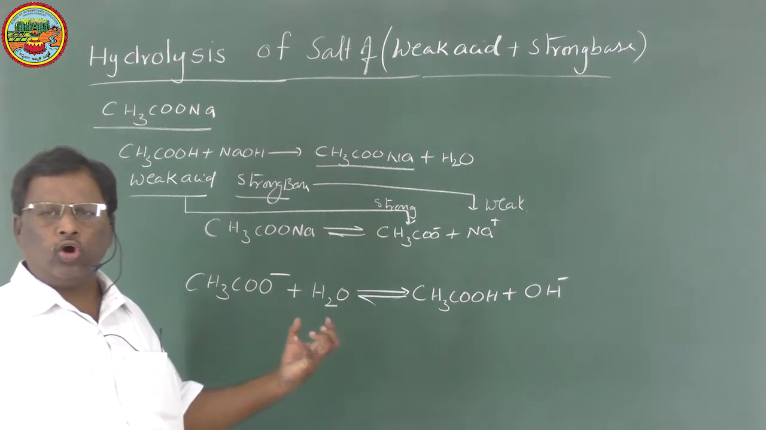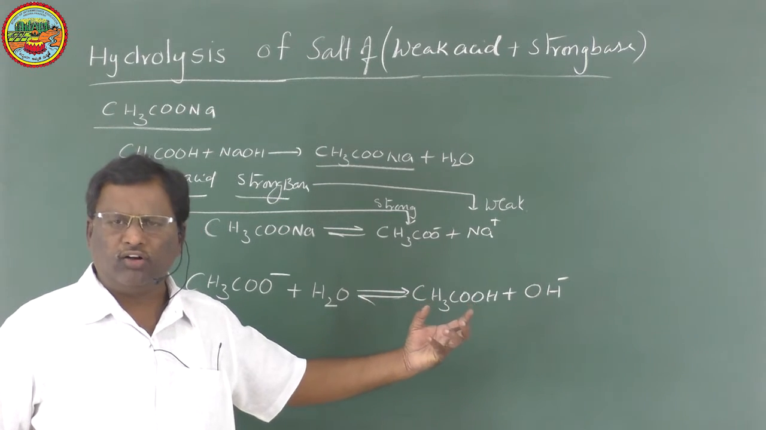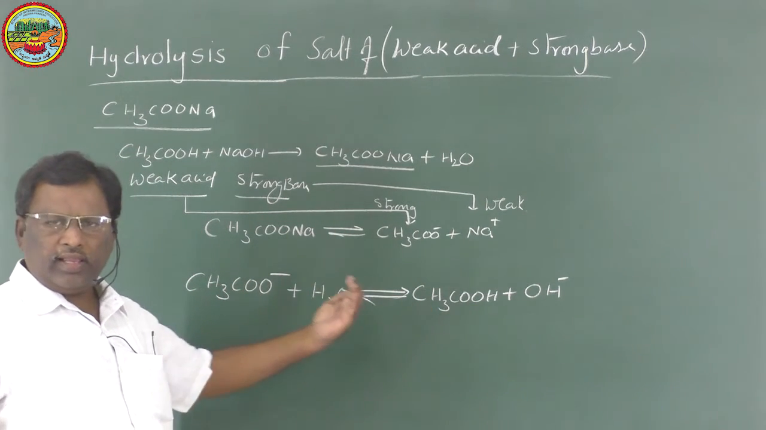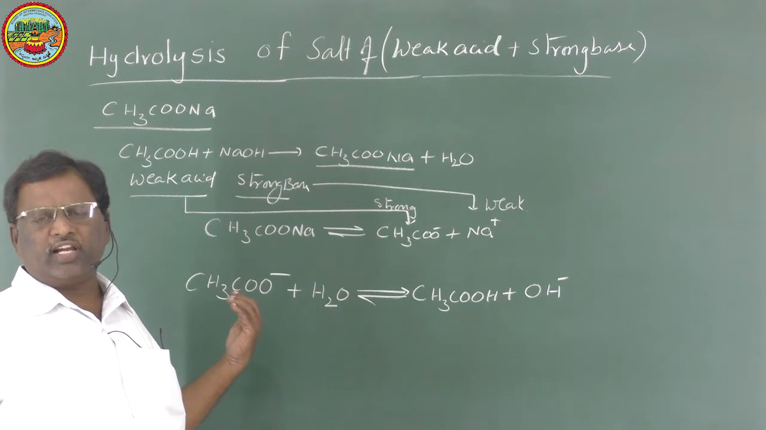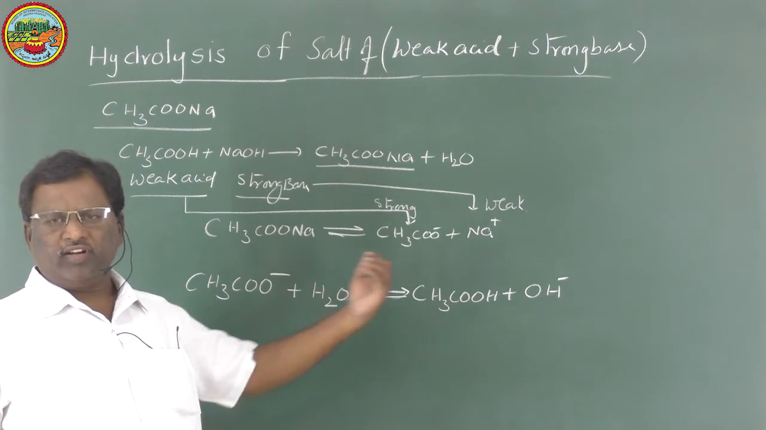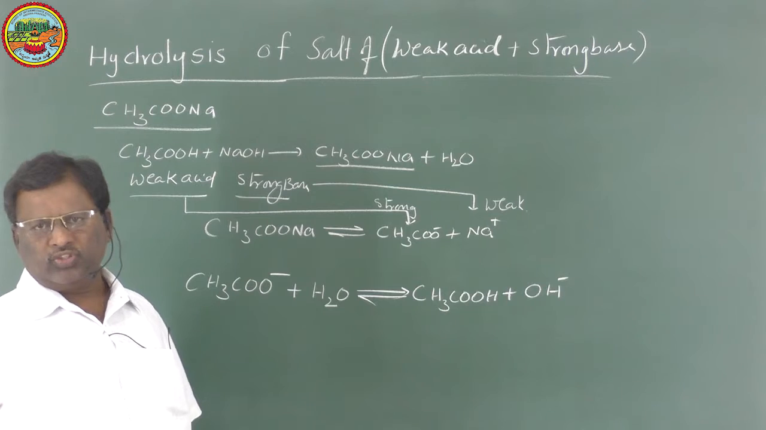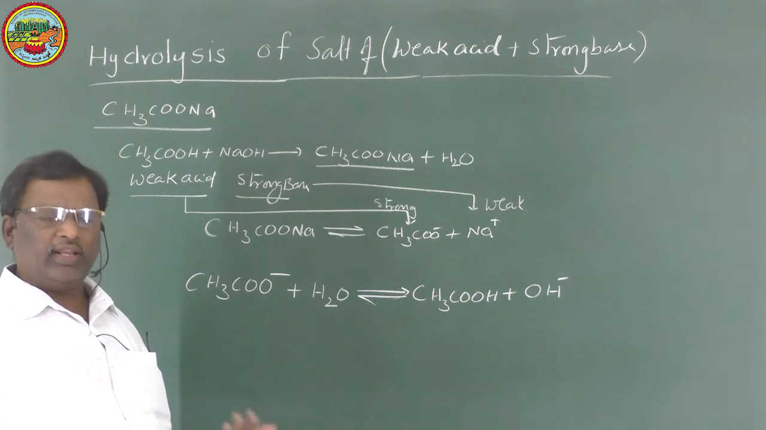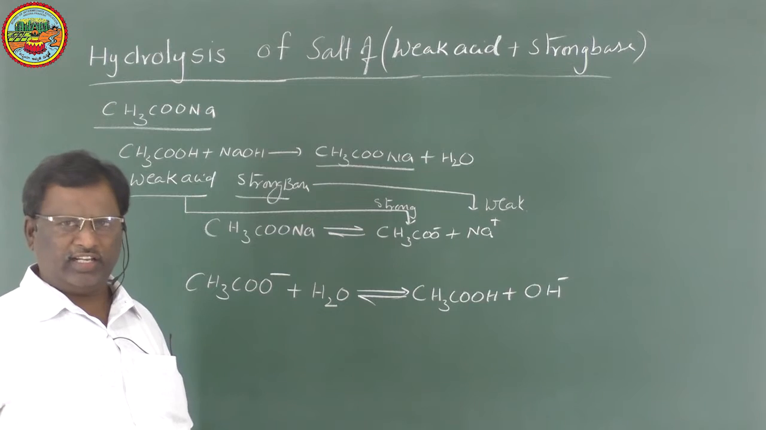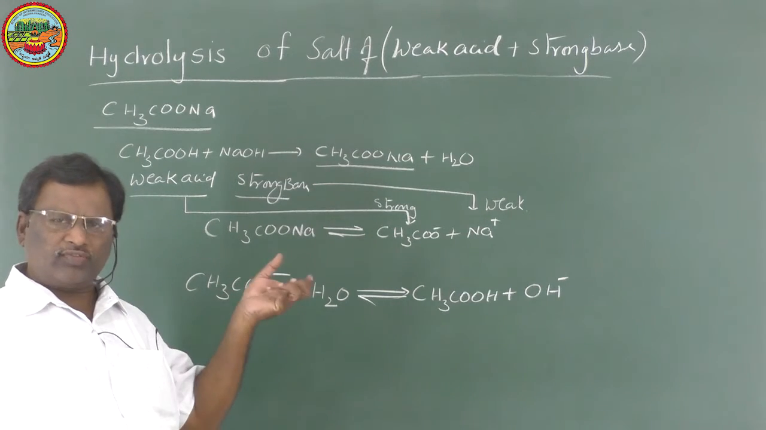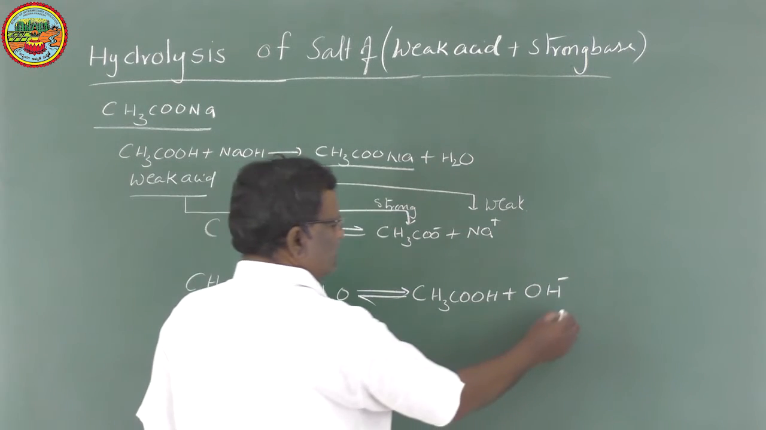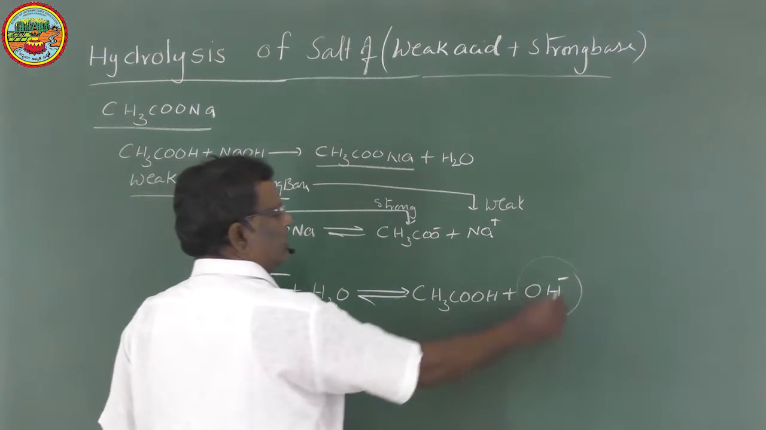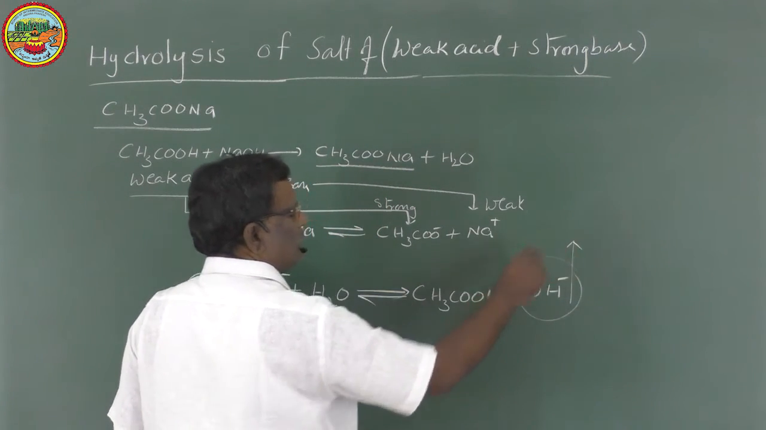Since it is a strong conjugate base of the weak acetic acid, it attracts the H plus ions from water and is converted to acetic acid, which is a weak acid, and it will not ionize, or it will ionize only to a small extent. That's why, because of this reaction, in the salt solution the OH minus ion concentration will drastically increase.